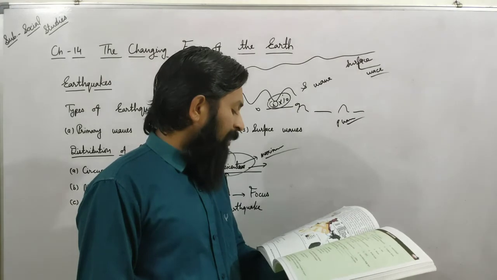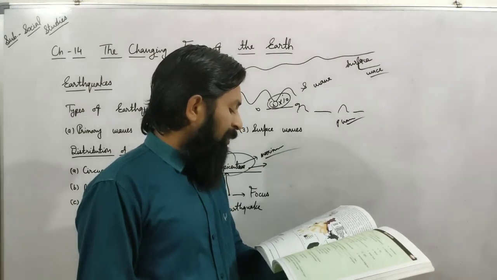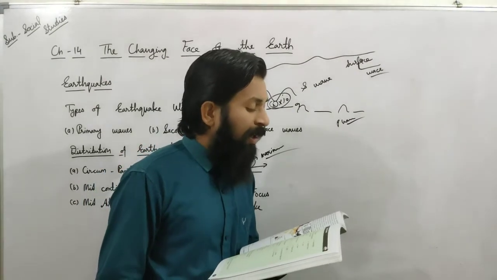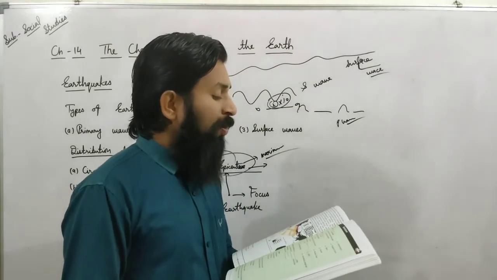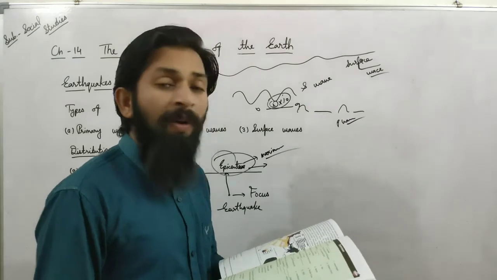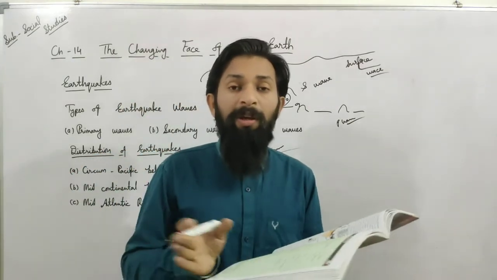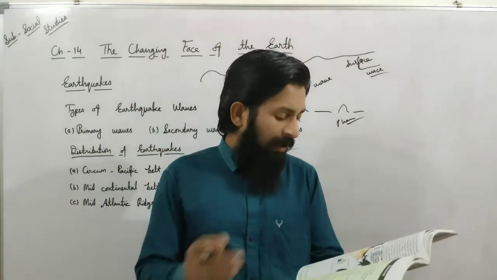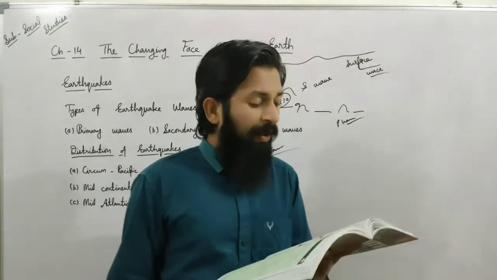After that, the Mid-Atlantic Ridge Belt. The Mid-Atlantic Ridge Belt includes the Mid-Atlantic Ridge and the adjoining islands. It records moderate earthquakes which are caused due to the movement of the lithosphere plates in opposite directions. Whenever lithosphere plates move in opposite directions, that type of place faces earthquakes.